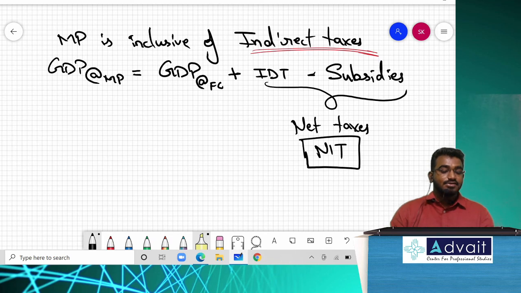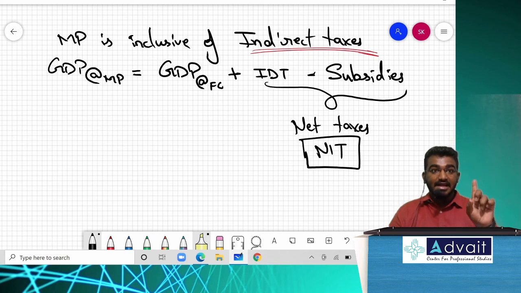So in case of market price, we will add indirect tax and deduct subsidy. They will not give you the separate words indirect taxes and subsidy. They will just give it as net indirect taxes. It is nothing but adjusted. It is already adjusted. There is no rule that in every problem there has to be information regarding subsidy. Only if subsidy is given, then we will consider it. If subsidy is not given, then we don't bother about it. Life becomes simple. Acceptable? Superb. If they have given the words net indirect taxes or net taxes, then it is already adjusted.